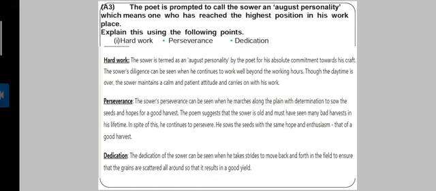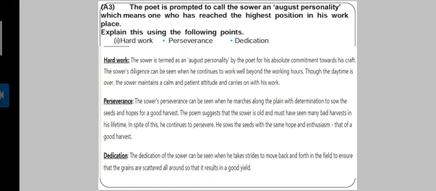The sower's diligence can be seen when he continues to work well beyond the working hours. Though the daytime is over, the sower maintains a calm and patient attitude and carries on his work. That indicates his hard work. Perseverance. The sower's perseverance can be seen when he marches along the plain with a determination to sow the seed and hope for a good harvest.